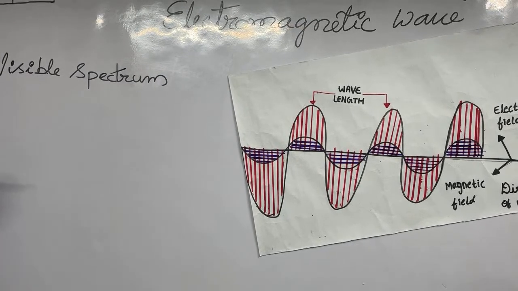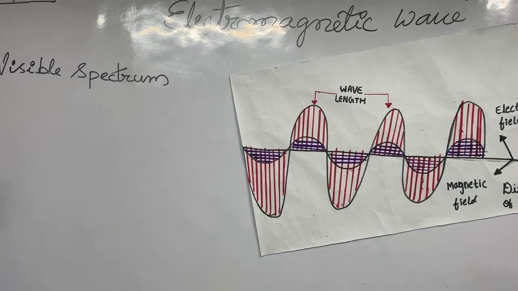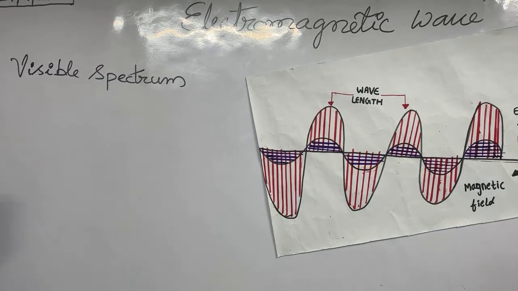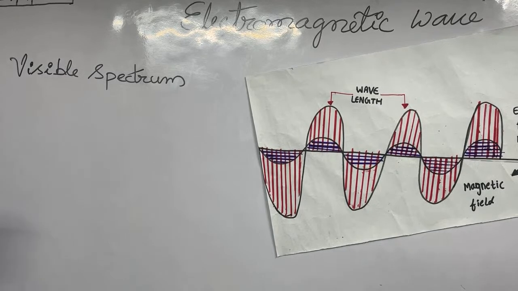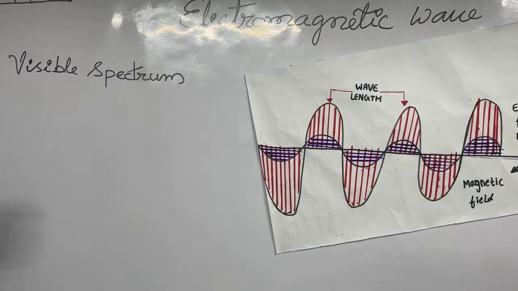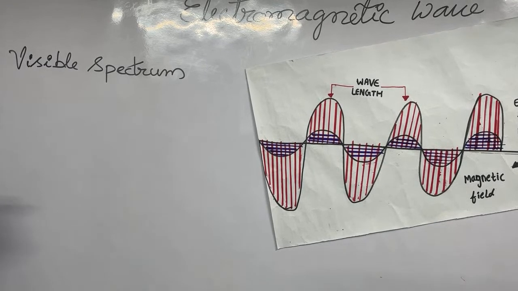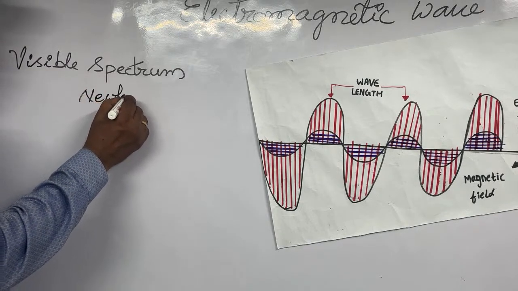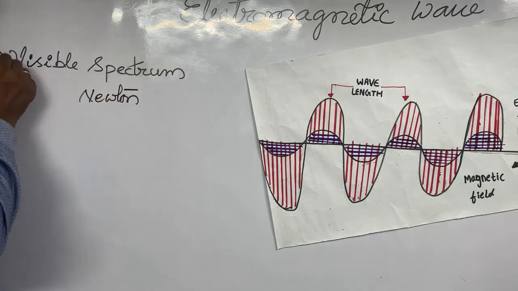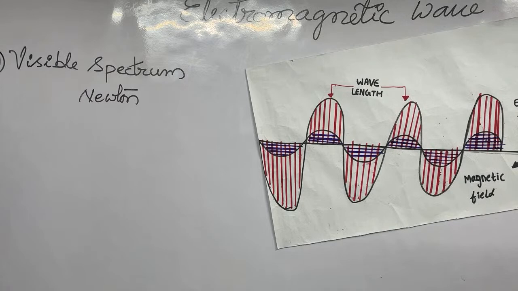this comes from whatever light the sun is giving from morning 6 o'clock till 8 o'clock. We people can see each other properly. We can see total nature easily. And what is helping? The sunlight is helping. The sunlight helps us see each and everything possibly, clearly and perfectly, and we are enjoying life. That is called visible spectrum. This is discovered by the scientist Newton. This is the first type of electromagnetic radiation.